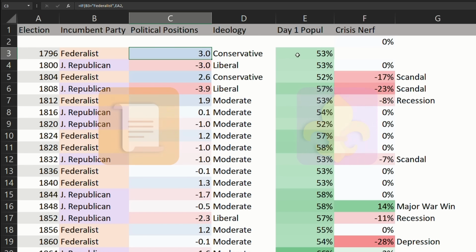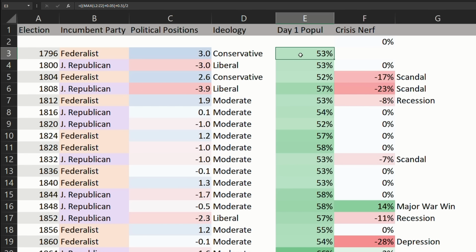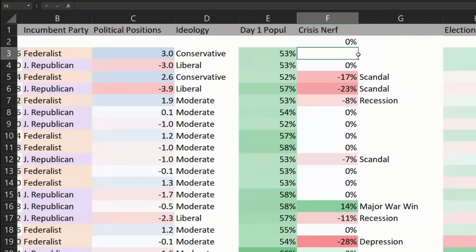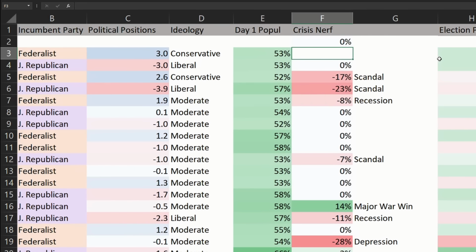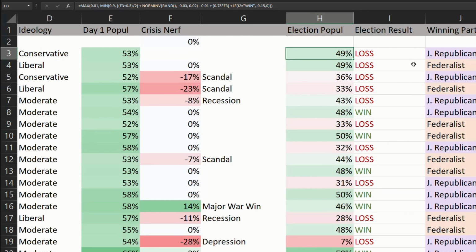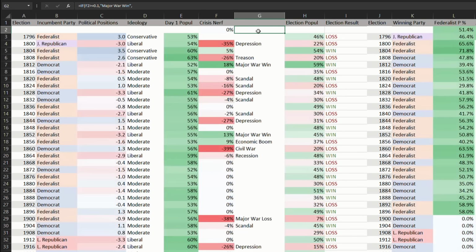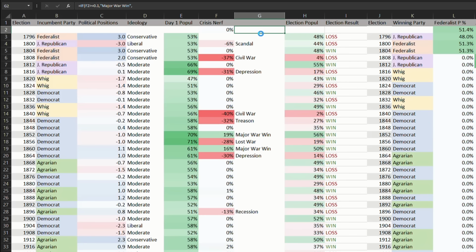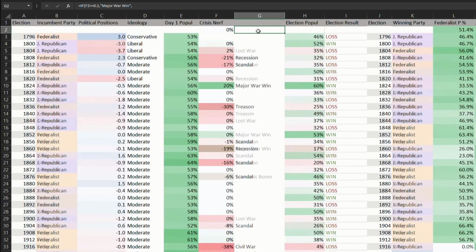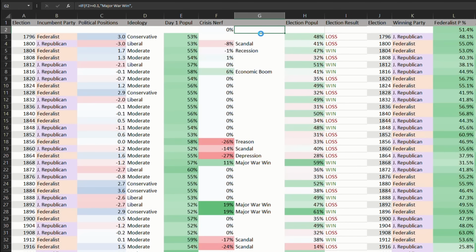Here we can see the approval for Federalist policies on day one of Washington's second term, which we can estimate to be around 53%, based not on Washington's performance, but instead the performance of the Federalists in the House elections. Okay, now what? Well, now the math happens. Based on a formula and a random number generated with some bias toward negativity, the Federalists have an election day popularity. That then influences how they perform in the presidential election, whether they lose or they win. But there are, of course, several more factors that plug into the election results.